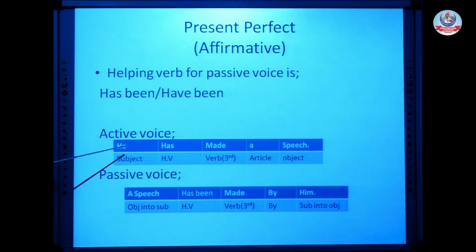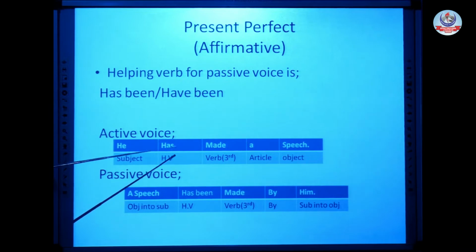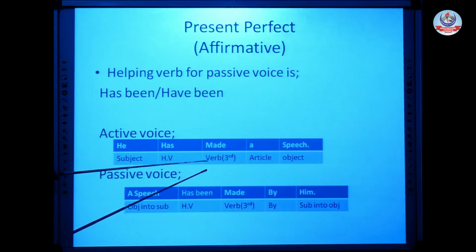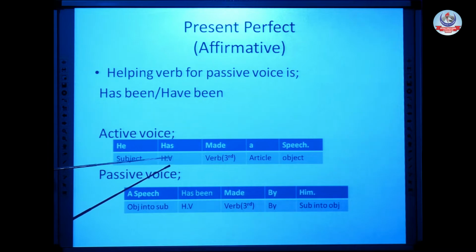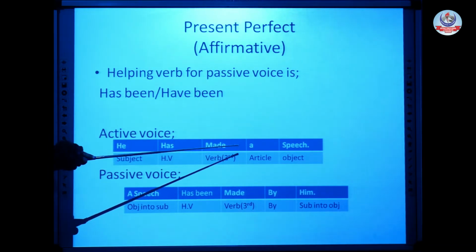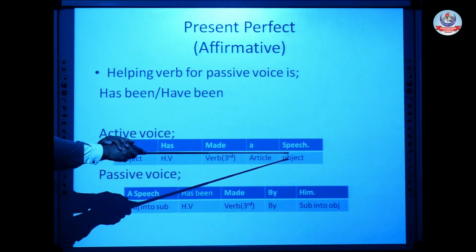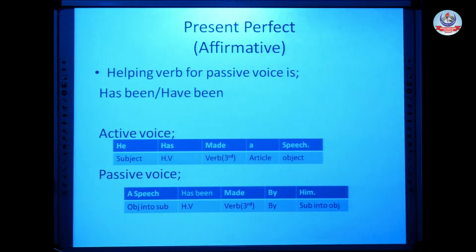Now, the active voice sentence: he has made a speech. In perfect tenses of the English language, we always use the third form of verb, because for perfect tenses it is the rule that the third form of verb is used. He has made a speech. He is our subject. Has is the helping verb for active voice. Made is the third form of verb. A is an article, and speech is the object of this sentence.